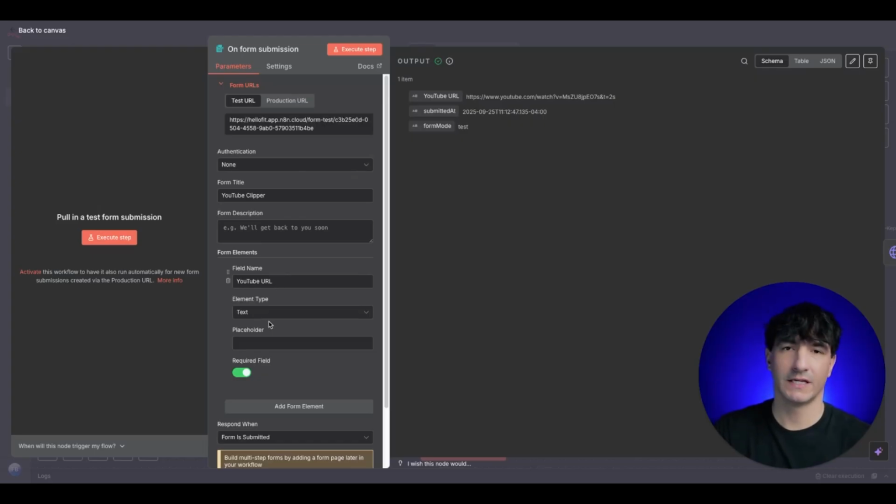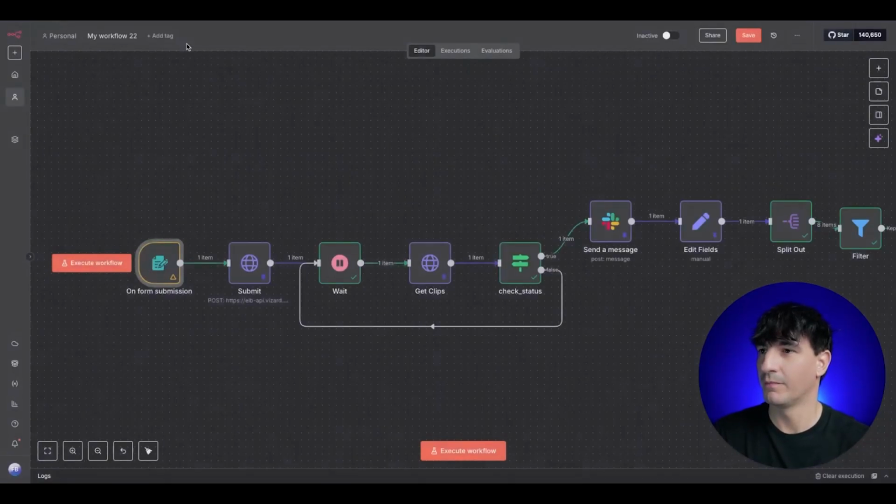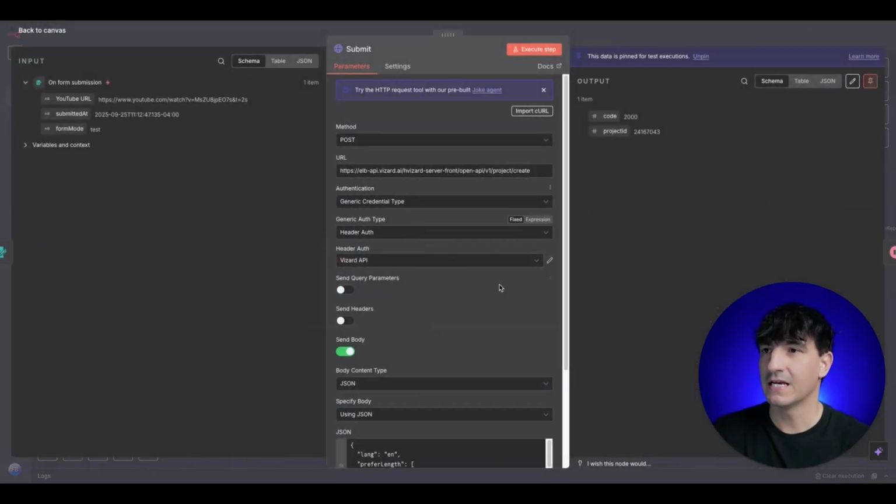It's a text element and it's just inputting or copy and pasting over the YouTube URL. The next node we have is an HTTP request, and we're doing a post.